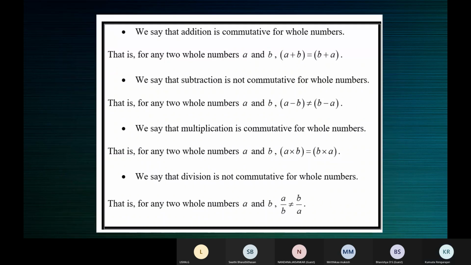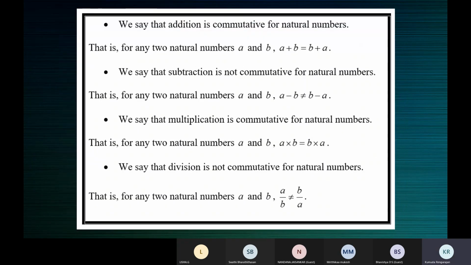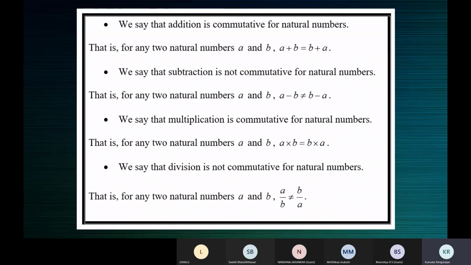Second one, quickly take screenshots. Yes, ma'am. This one, commutativity on natural numbers. This is the description. So when you write this, write it consciously, meaning understand what you're writing, so in the class, you can discuss and ask doubts better on Monday. You will understand. It's not new. You can follow this.